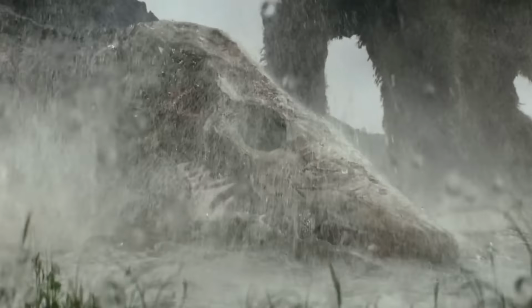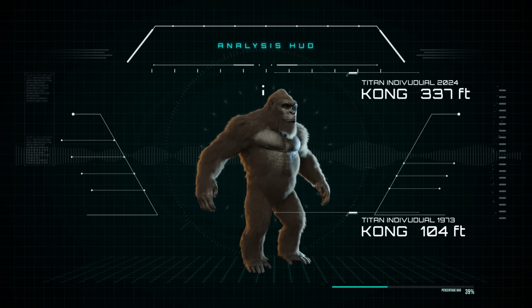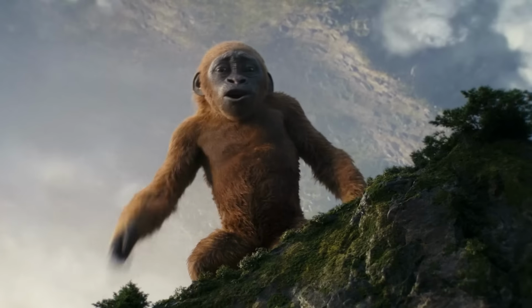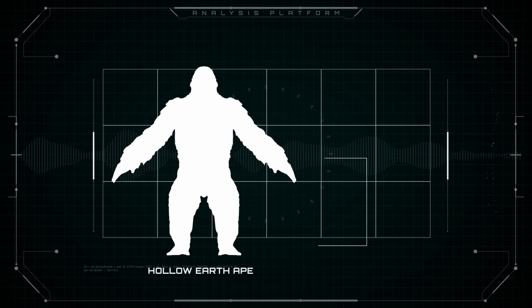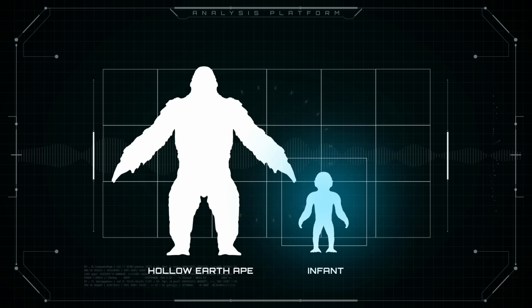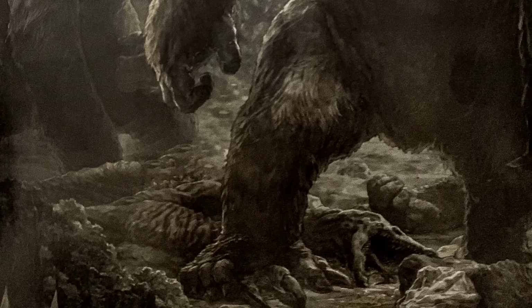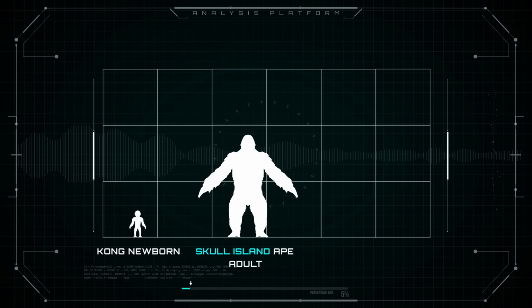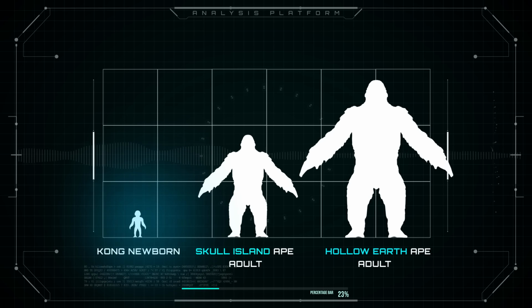But this did not just stop here. Ironically, Kong ended up growing taller than many of the great apes in Hollow Earth thanks to having the island all to himself. Let's go back to Suko. Hollow Earth apes would be around the same size as a full-grown Kong, meaning that proportionally speaking, their infants would by default be around this height, which so happens to be around the size of teenager Kong, whose parents suffered through some sort of dwarfism due to ecological circumstances discussed already. This is why infant Kong was so small also, because his parents were small compared to Hollow Earth apes.